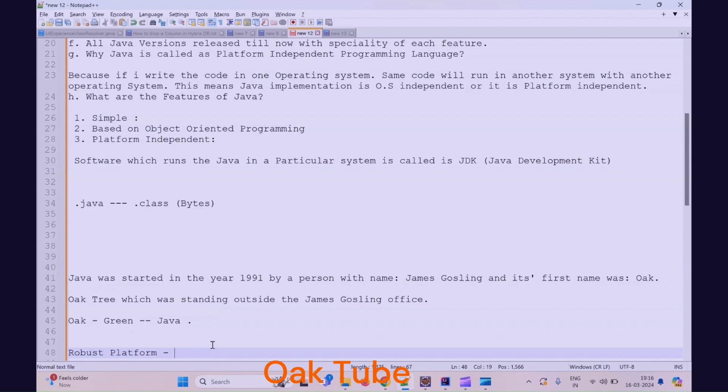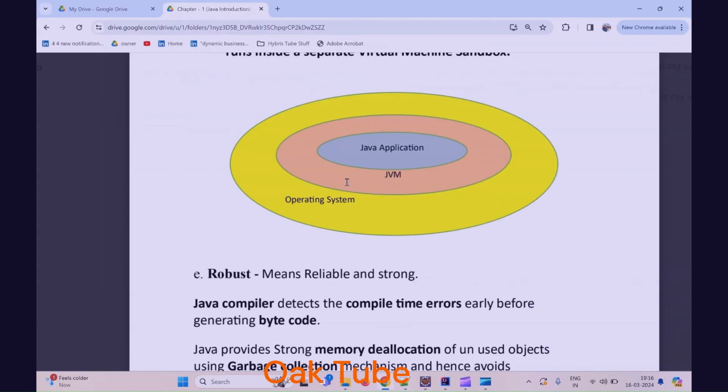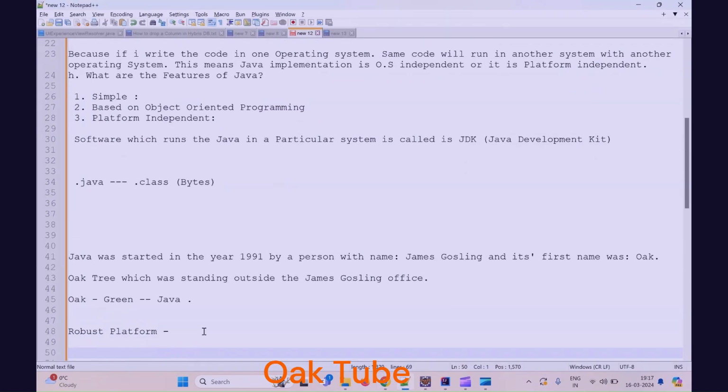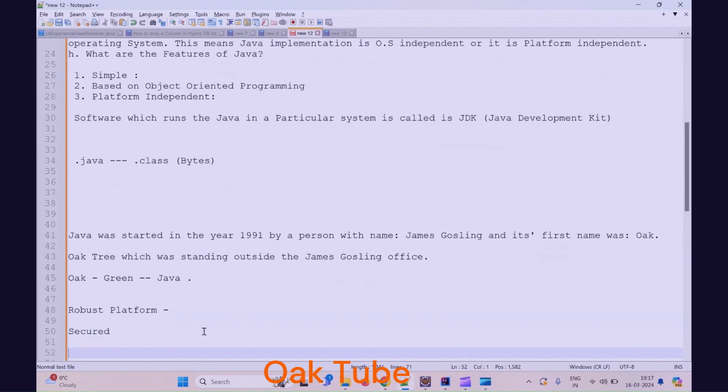The reason is, it doesn't matter which system it is, it will always run in the JVM environment or JDK platform, right? It will always run in a secured environment only. That's why we call it a robust platform or a secured platform. So I can say that Java is a robust platform and it is also very secured. So these are the key features.